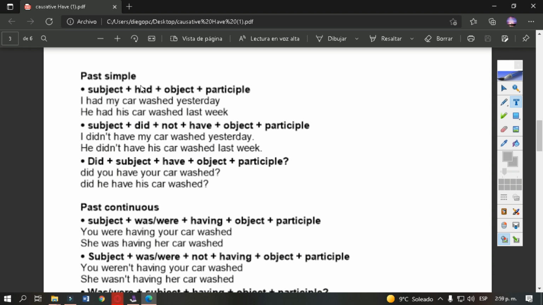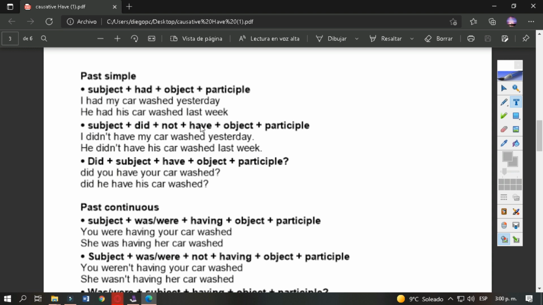He, the subject, had, the main verb. His car, the object, washed, in the participle, the action in participle, and some extra information. For a negative sentence, I is the subject, didn't is did plus not. Yes, for negative past simple sentences we use did plus not.